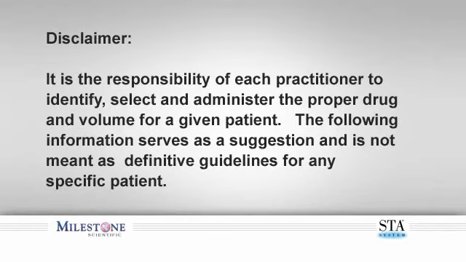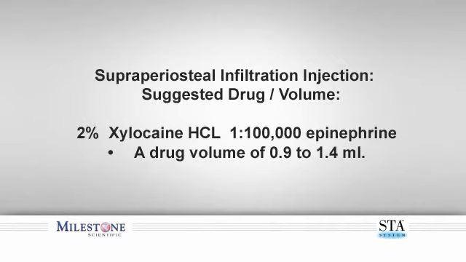patient. The suggested drug and volume to perform the supraperiosteal buccal infiltration injection is 2% xylocaine HCl, 1:100,000 epinephrine. A drug volume of 0.9 milliliters to 1.4 milliliters, which is equivalent to 3/4 to 1 full cartridge, is the suggested volume when performing this infiltration.